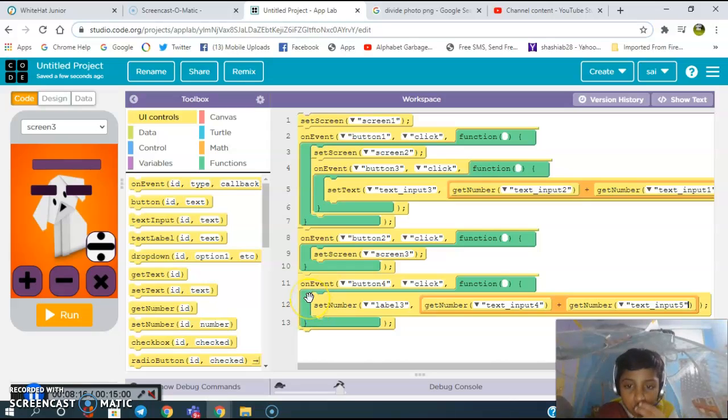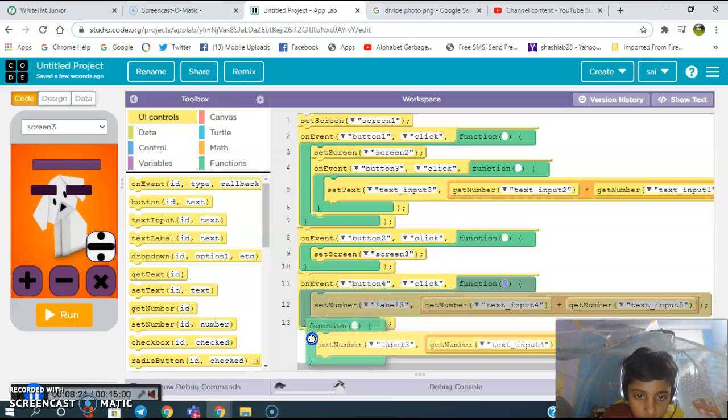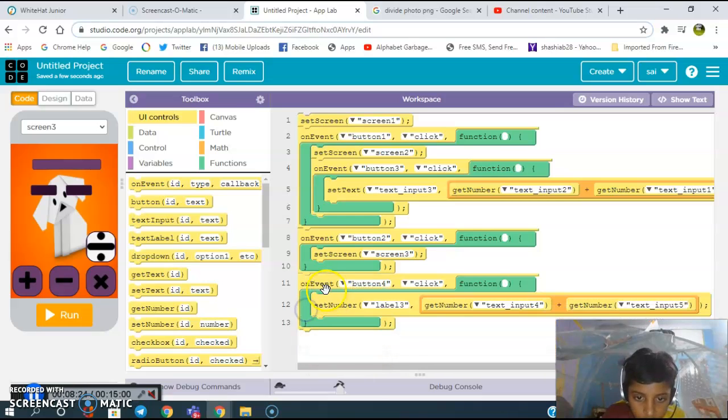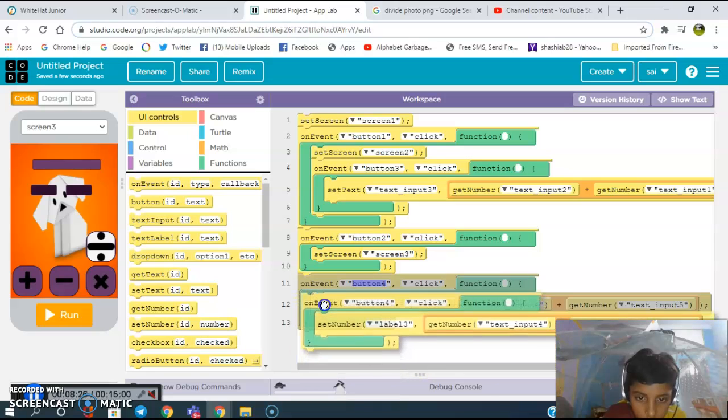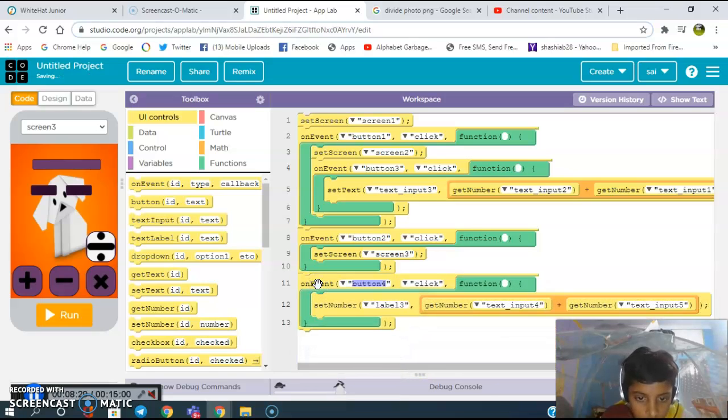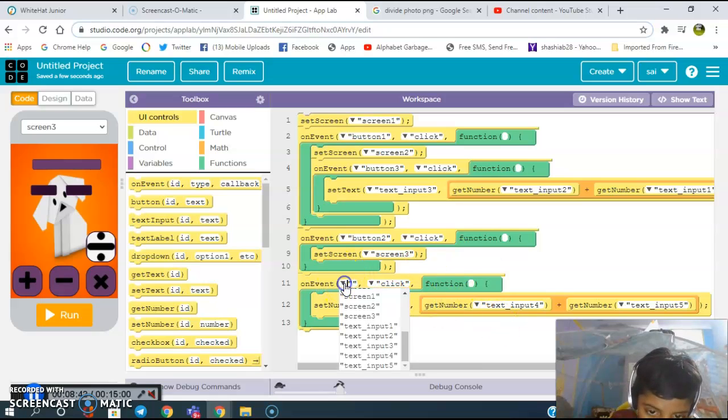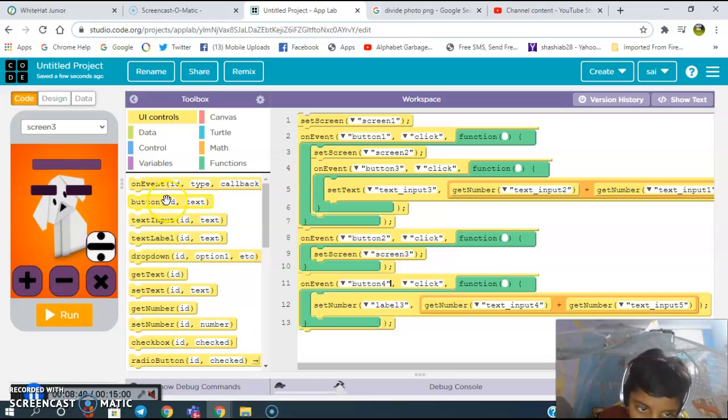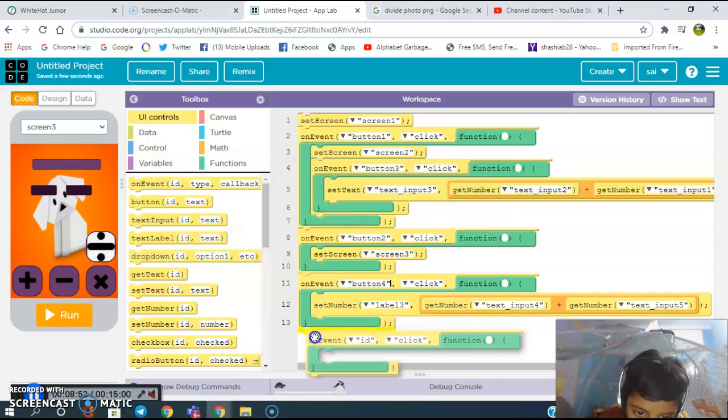And we need to do it. Button 4 is clicked. Again we need to do the same.